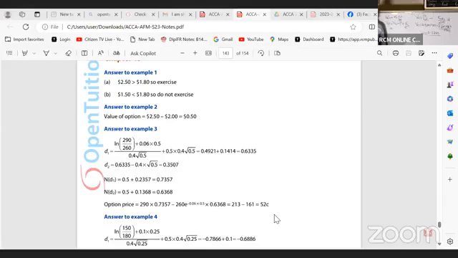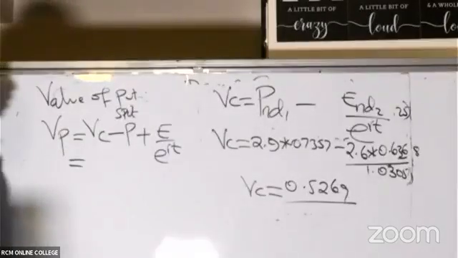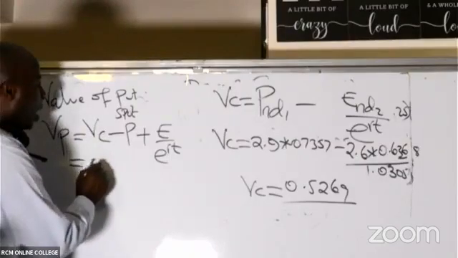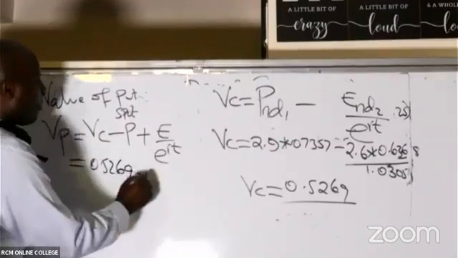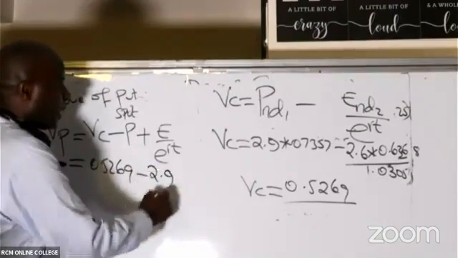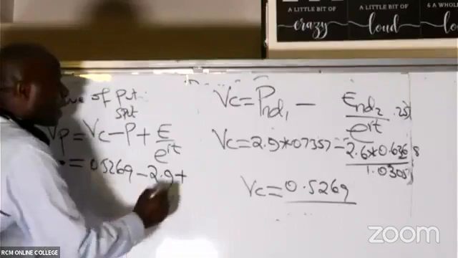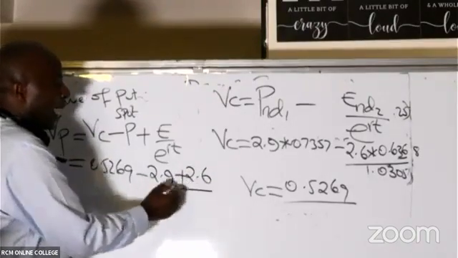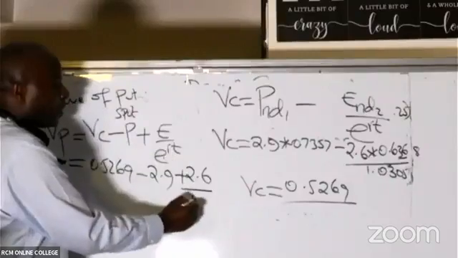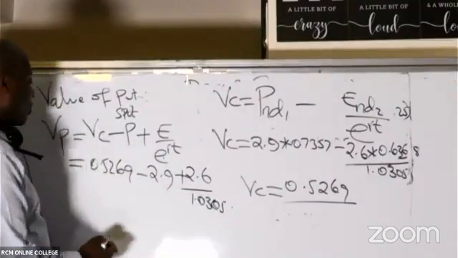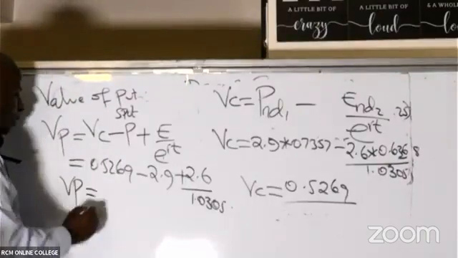And then, of course, after you get the value of the call option, to be able to get the value of the put, you will come here and get the value of the call, which is 0.5269, minus the spot price. The spot price, you guys have given me a figure of 2.9, plus the exercise price, was the exercise 2.6? I hope so. Divided by this e raised to rt, 1.0305, like that. So if I do it this way, I'll be able to get the value of the put.